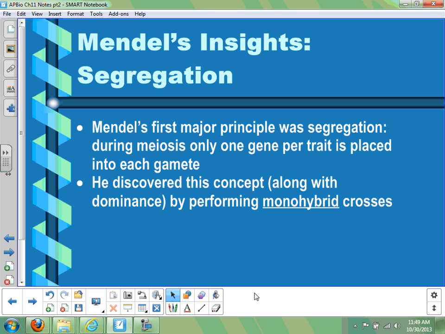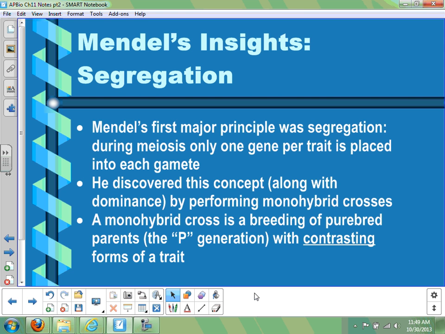A hybrid is the more formal term for basically a mutt, the offspring of two different individuals. A monohybrid refers to these two individuals being different for just one specific trait that we're looking at. To keep everything straight, we need to start labeling our generations, or this gets very confusing. The original generation, the parents, is referred to as the P generation.